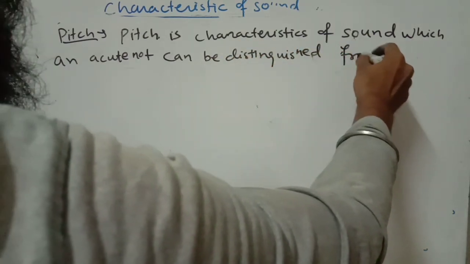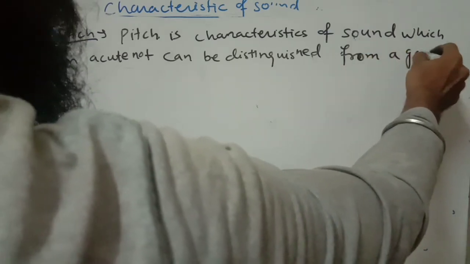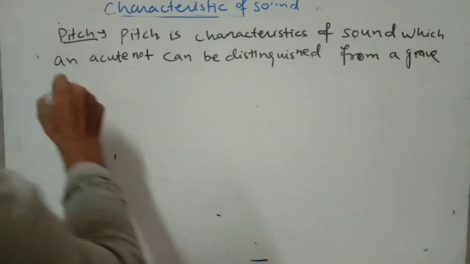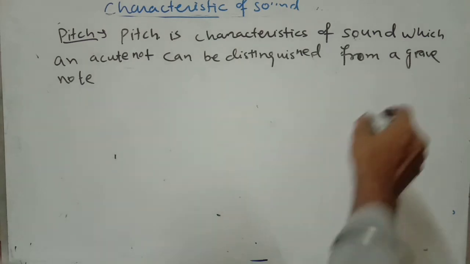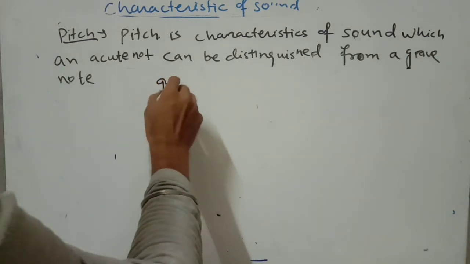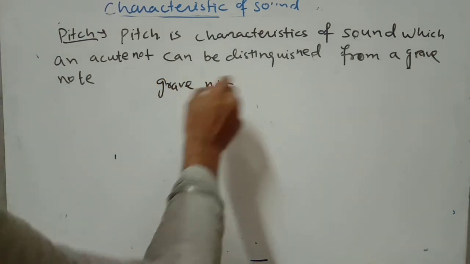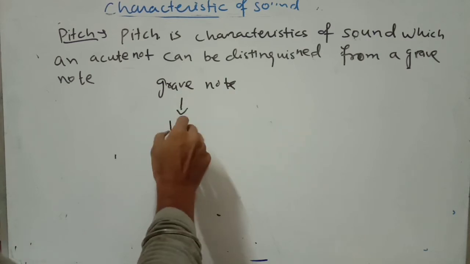from a grave note. Grave note means what? A grave note is one with the minimum frequency, that means a very low pitch.